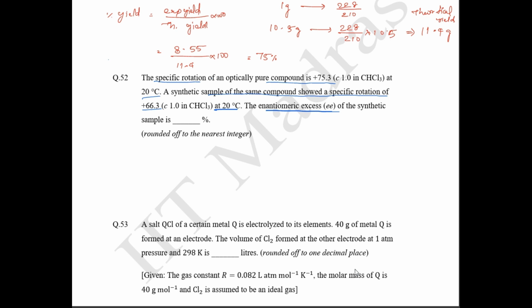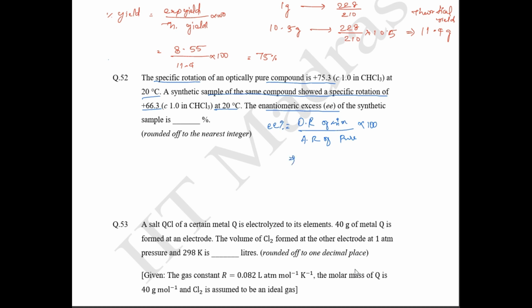So direct formula, enantiomeric excess is equals to optical rotation of mixture by actual rotation of pure compound, okay, into 100. This is going to give your enantiomeric excess in percentage.